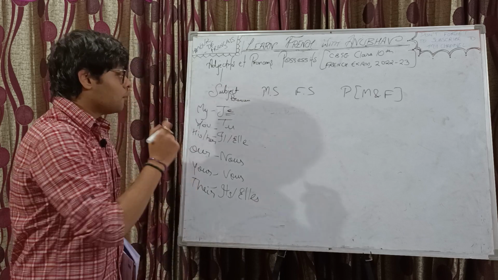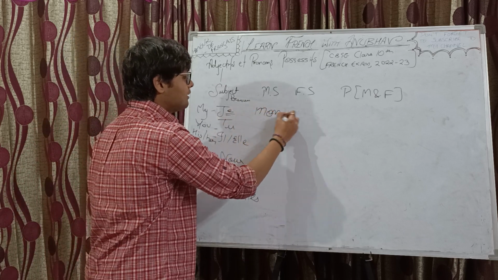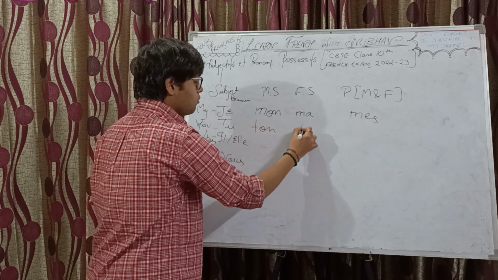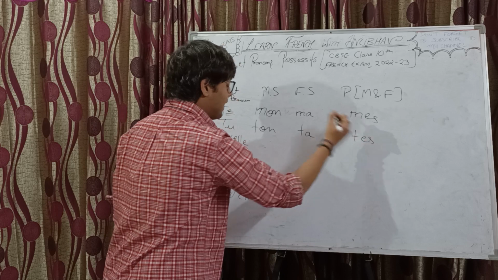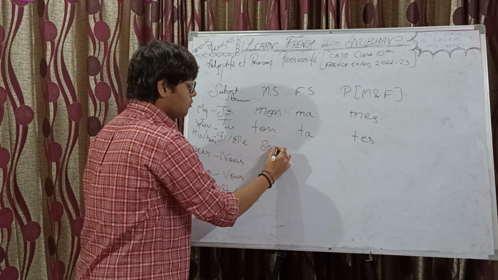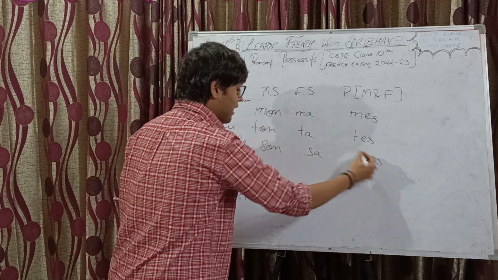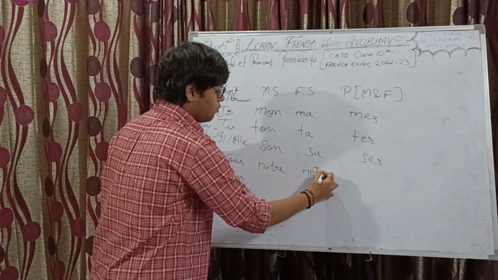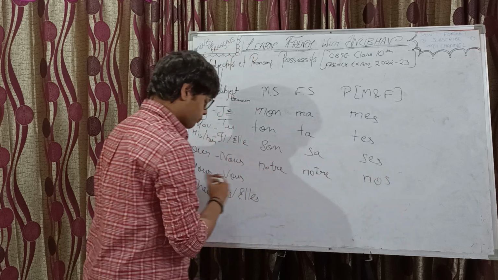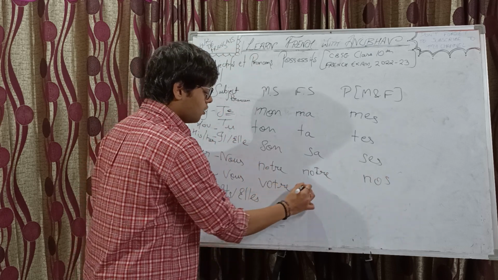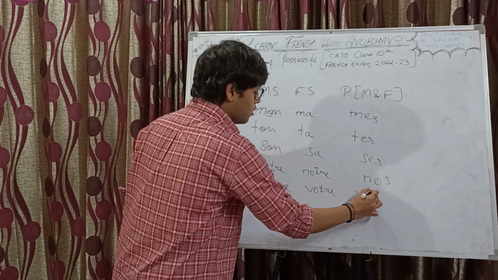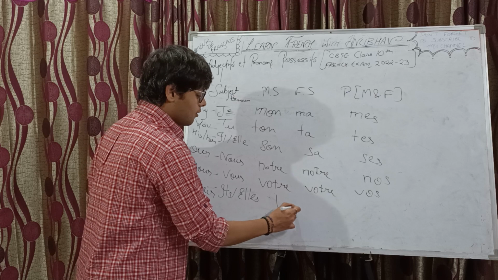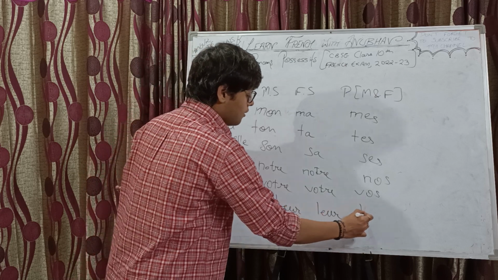Okay, so for je it's mon, ma, mes; tu: ton, ta, tes; il: son, sa, ses; nous: notre, notre, nos; for vous: votre, votre, vos; and ils: leur, leur, leurs.